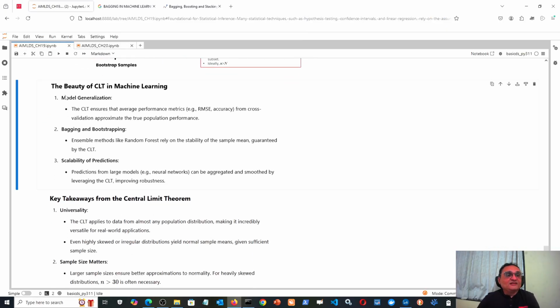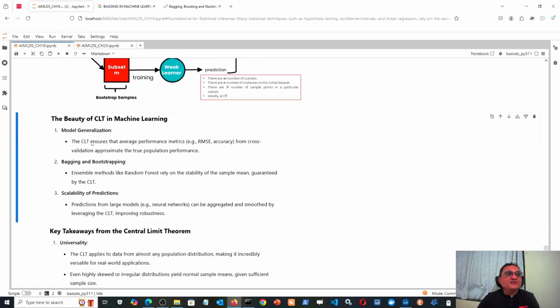Now that has many more applications also. For example, here is the beauty of the central limit theorem. Here it is said that the central limit theorem ensures that the average performance metric, for example root mean square error or accuracy or even precision or recall, that is true positive rate, false positive rate, all those things, from cross validation approximate the true population performance. Now what is this cross validation?